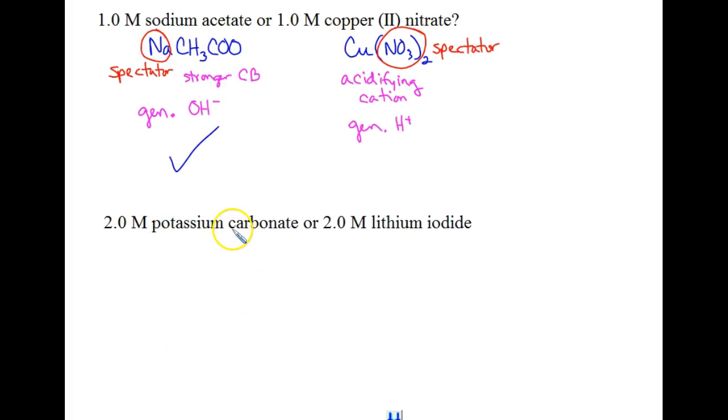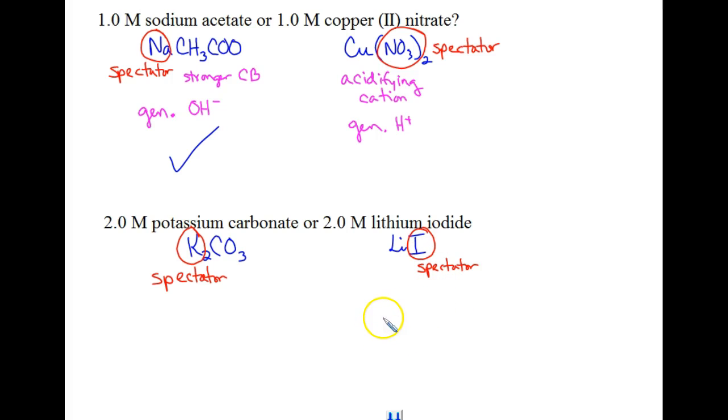We've got 2 molar potassium carbonate and 2 molar lithium iodide. So potassium carbonate is K2CO3, lithium iodide is LiI. And looking again, let's figure out spectators. Why is potassium a spectator? Because it would be the weak conjugate acid of a very strong base, potassium hydroxide. And then over here, iodide is also a spectator because it would be the conjugate base of a strong acid, hydroiodic, so it is so weak it's a spectator.